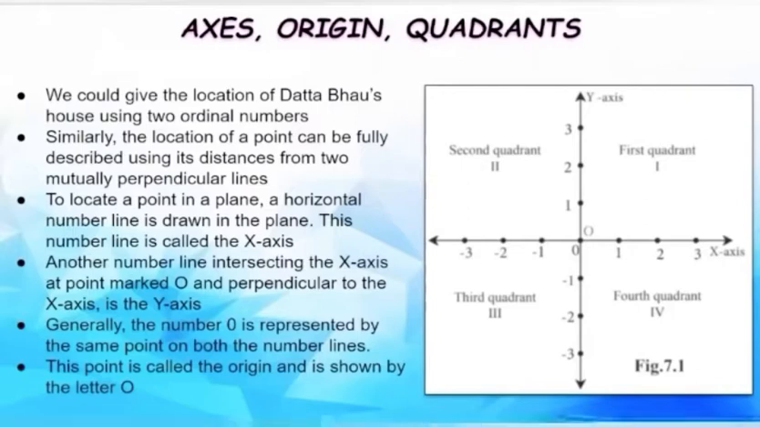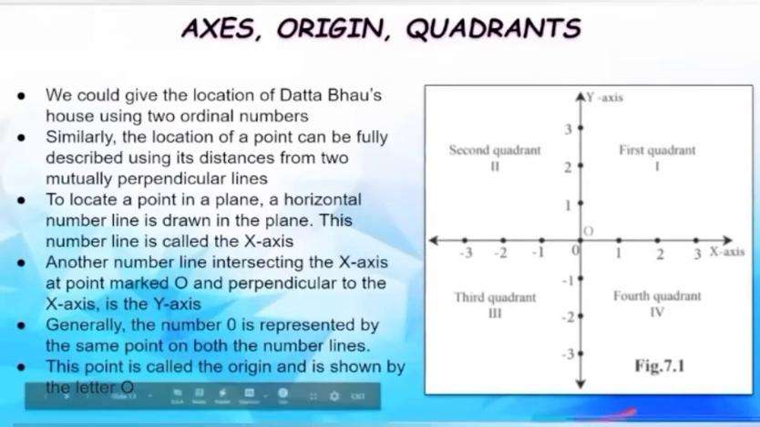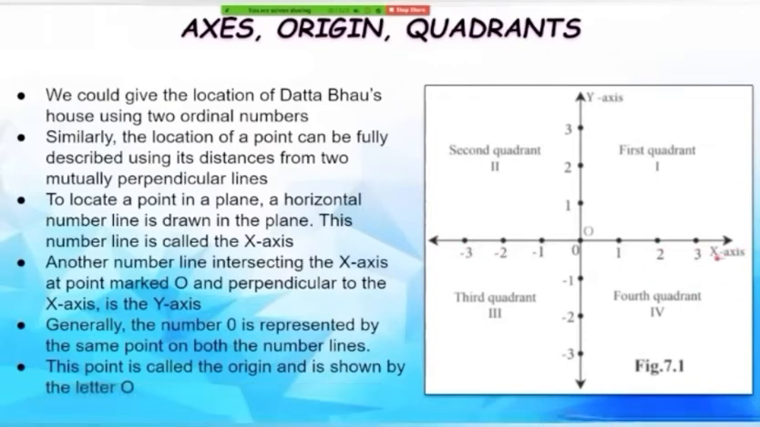To locate a point in a plane, a horizontal number line is drawn in a plane. This number line is called the x-axis. So you all see here we have this plane, right? This square, you all can assume it as a plane. First we draw a horizontal line, and this horizontal line is nothing but our x-axis.